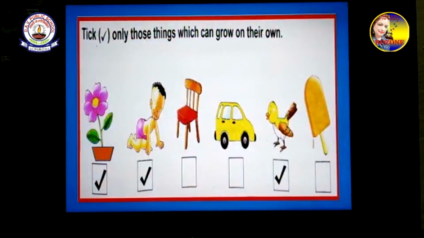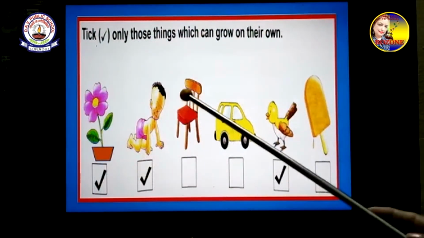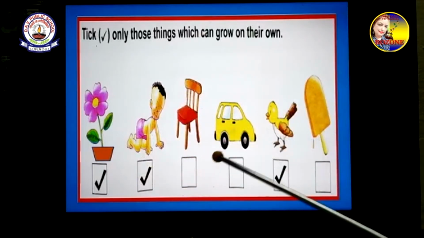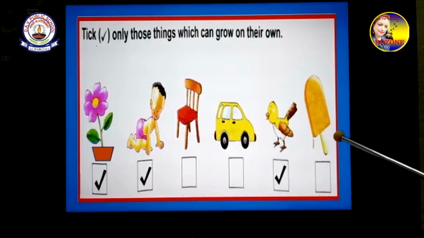Tick only those things which can grow on their own. The flower, baby, and the bird, they can grow on their own. But the chair, car, and ice cream cannot grow.